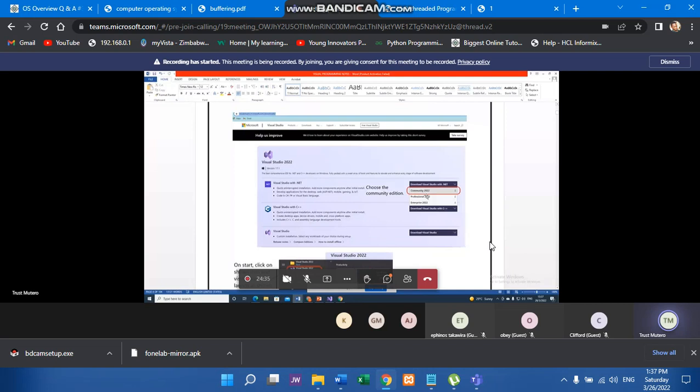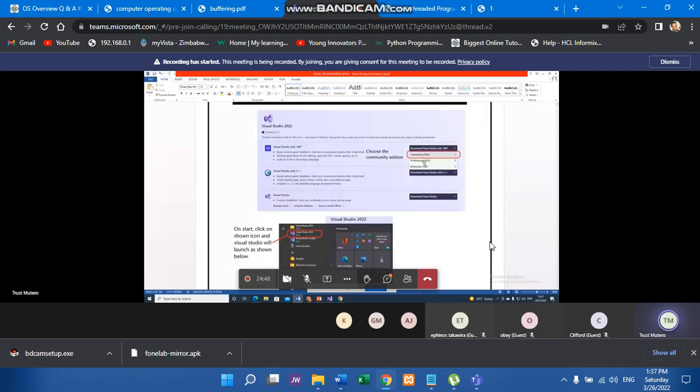You see the one highlighted in red, which says Community Edition. So you are supposed to choose Community Edition. Is that understood? The other ones, like Enterprise and Professional, might require licenses and so forth, but the Community version is mainly designed for us as students and lecturers for learning purposes, and it is free. So you must choose the Community Edition.